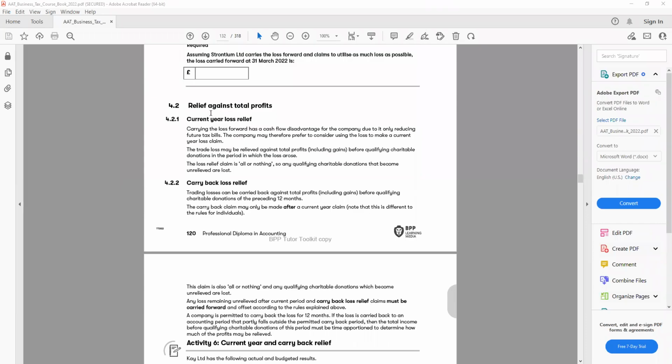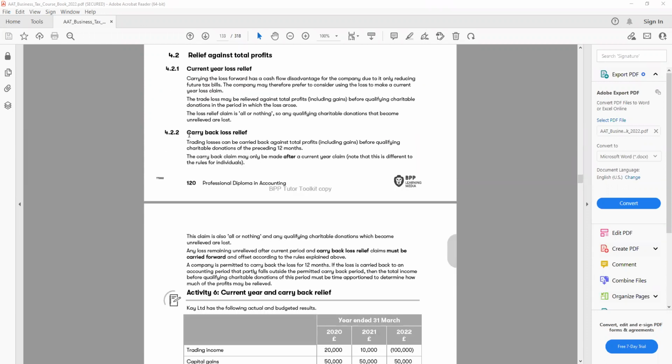The next one is relief against total profit. So we have a current year relief, and we have a carry back. If we carry back, remember that we need to make sure we claim the current year first. If you look at this one, carry back loss relief: trading loss can be carried back against the total profit, including the gain. That means if we have a taxable gain, we can also use that, before qualifying charitable donations, of the preceding 12 months. The carry back claim may only be made after a current year claim.